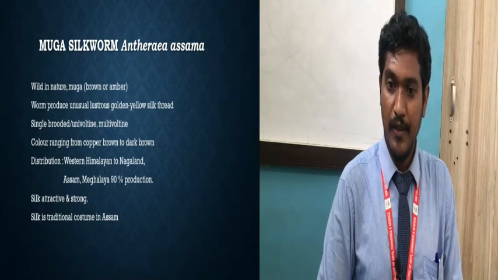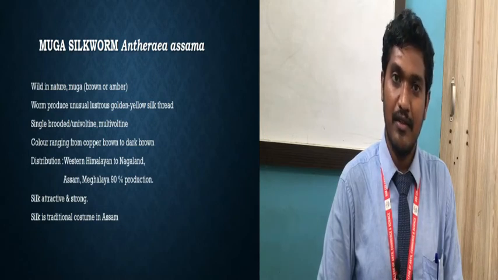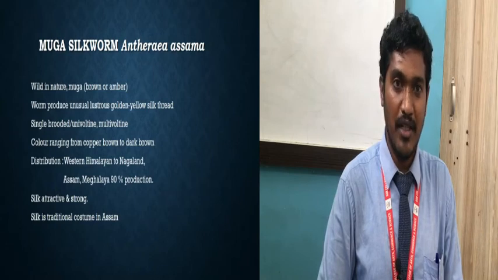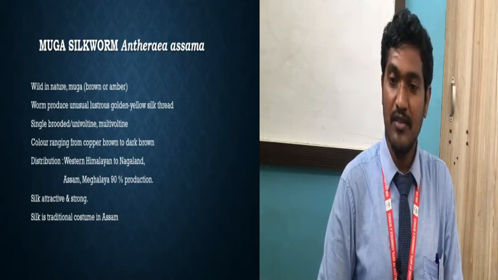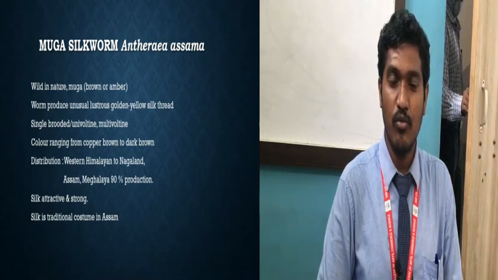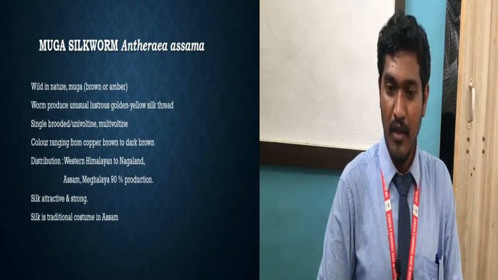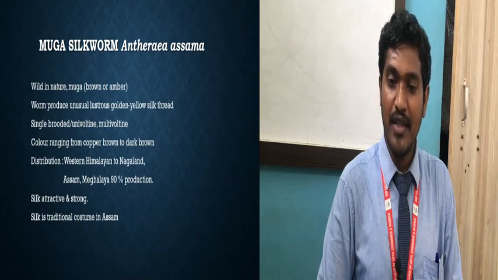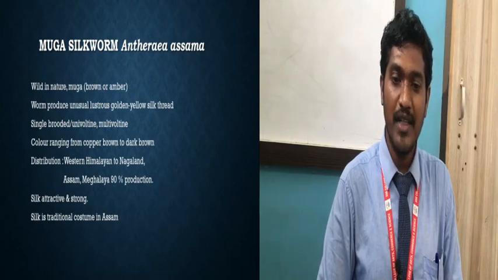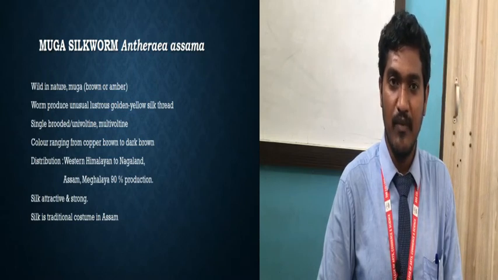Okay, then next, worm कैसे होगा? So see, it produces unusual lustrous golden yellow silk thread. Okay, now see, this will be of good grade. How is this silk obtained, how the larvae give the silk? So it is lustrous golden yellow silk. So it shines, okay, and it will be of good quality. See, in the last point they have given how the silk is obtained: the silk obtained is attractive and strong, okay, so it is of good quality.